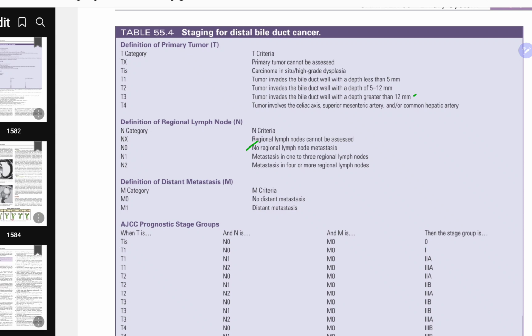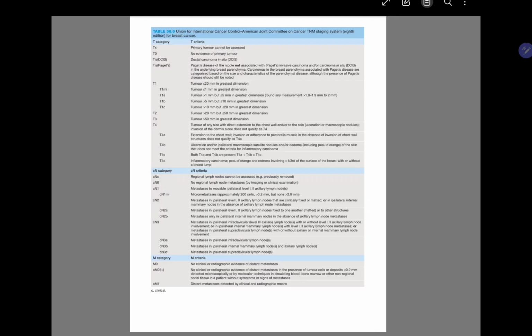N0 is no regional lymph node mets. N1, 1 to 3 nodes. N2, it is 4 or more. A very important one, TX, primary tumor which cannot be assessed. T0, no evidence of primary tumor. DCIS, Tis, Tis Paget's disease.